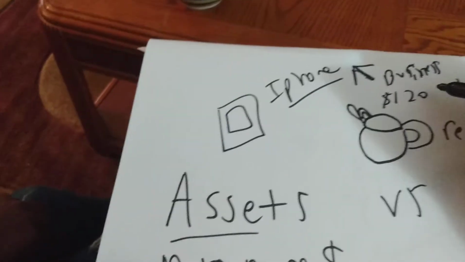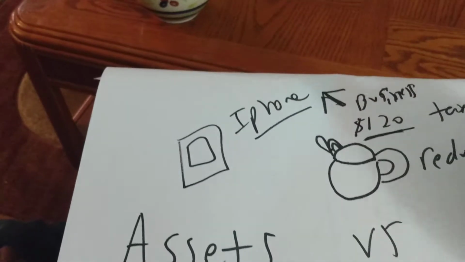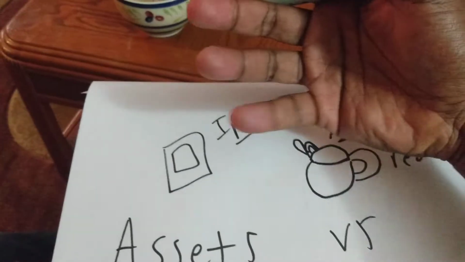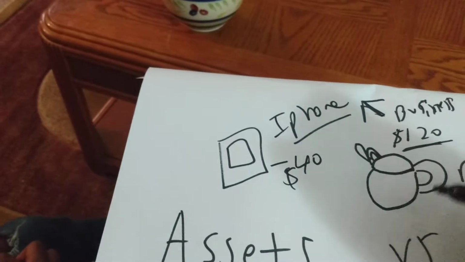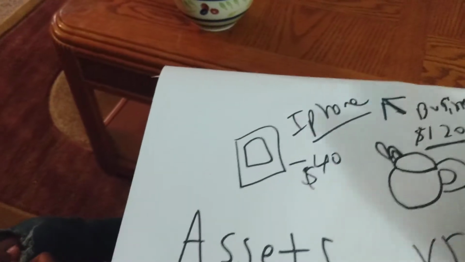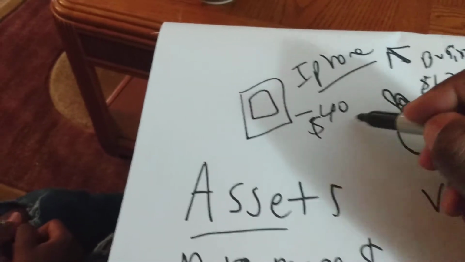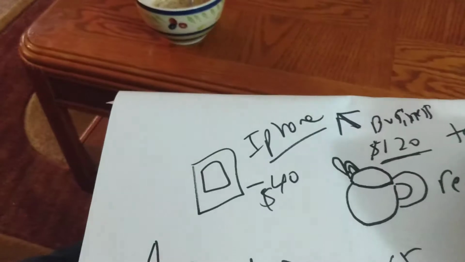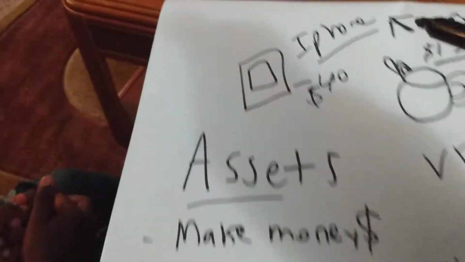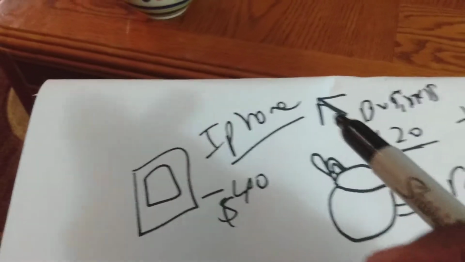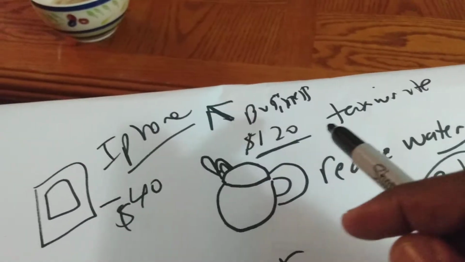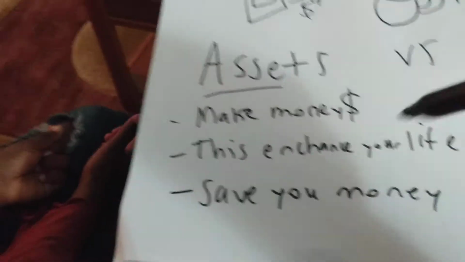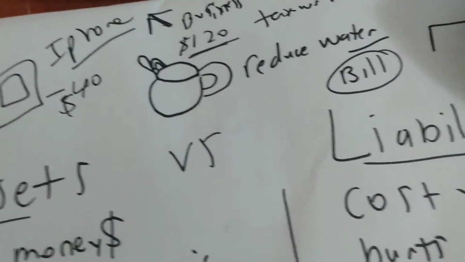But then you have other people that got the same phone and they don't have this tax write off. They're just on the phone to use it for watching apps and stuff like that, when you could just get a phone that costs you $40 a month, pay for the phone one time, pay $40 a month. So this phone is an asset because you're going to use it, right? If you don't own a business and you tax write it off, it's a liability. You don't want liabilities. You want something that's going to give you an asset to make you more money. In this case, the iPhone that's owned by the business or is used by the business is a tax write-off, so it's free. So it becomes an asset. You want assets.